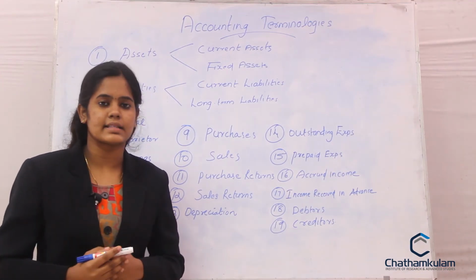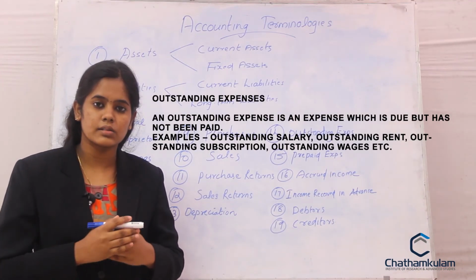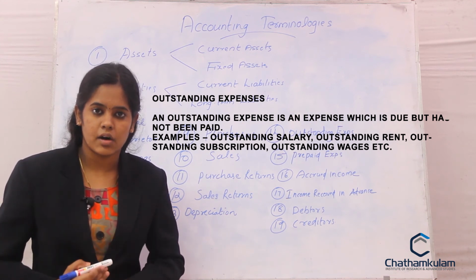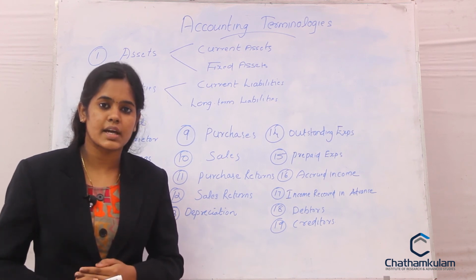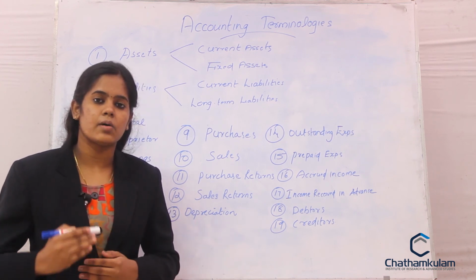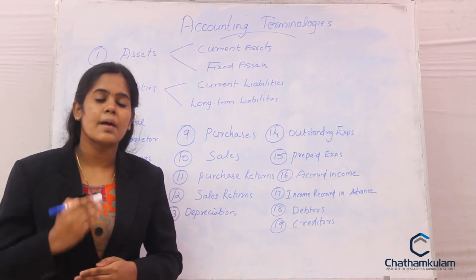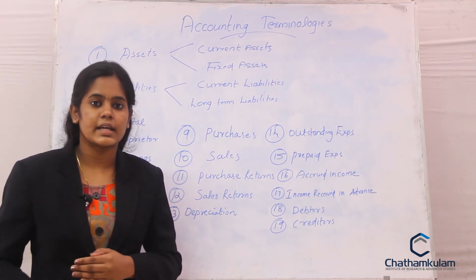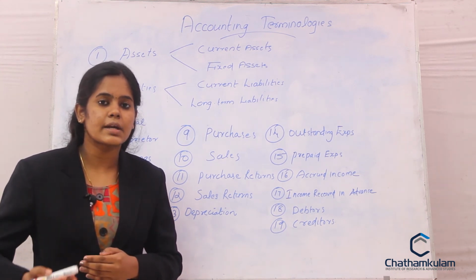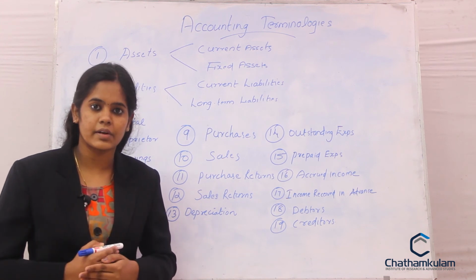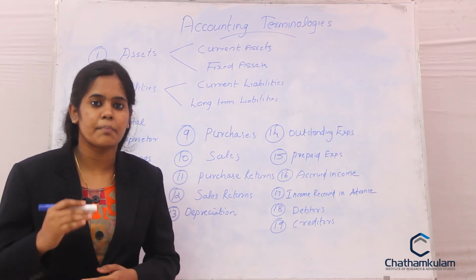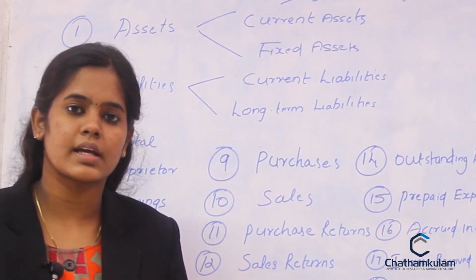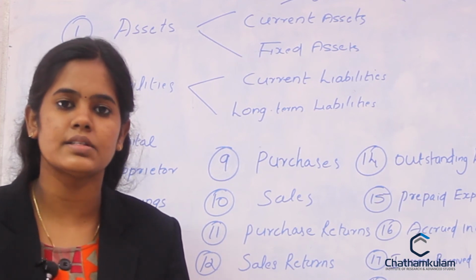Next one, outstanding expenses. Outstanding expenses are those expenses which are due but the payment is not yet made by the organization. An expense becomes an outstanding expense when the service or the benefit is enjoyed by the organization but the payment is not yet made. For example, the outstanding salaries of employees. The service rendered by the employees is enjoyed by the organization but the payment is still pending. This is called outstanding expenses. So the outstanding expenses of the organization should be treated as the current liabilities of the firm.